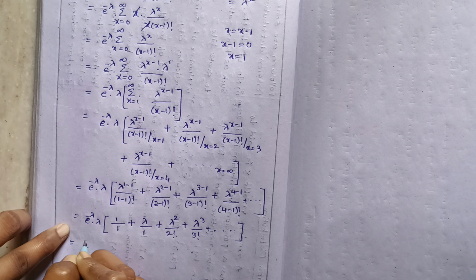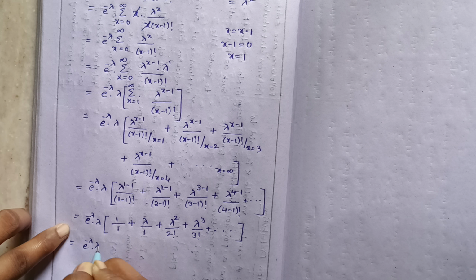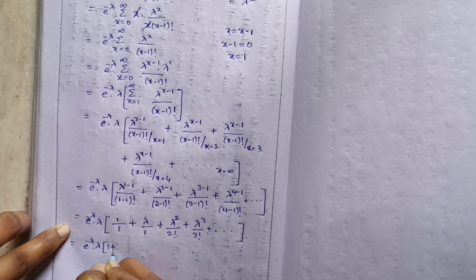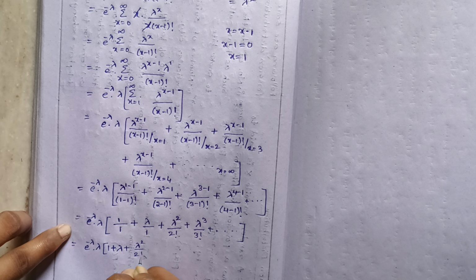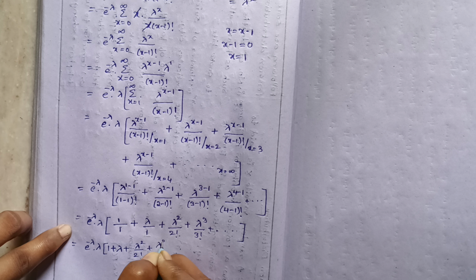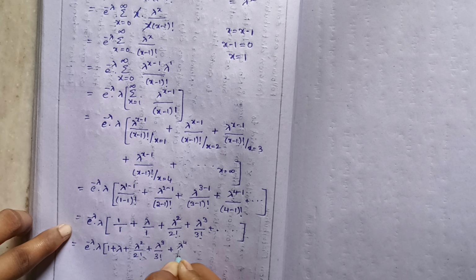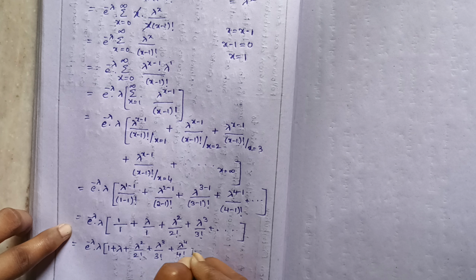And here, carefully see, we got 1 plus lambda square by 2 factorial plus lambda cube by 3 factorial plus lambda to the power of 4 by 4 factorial and so on.